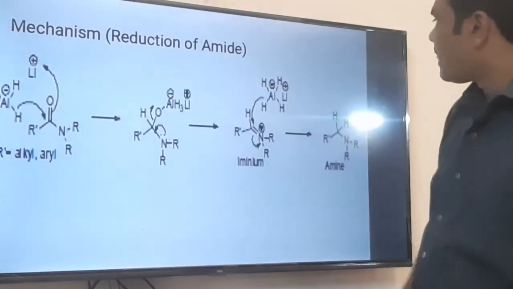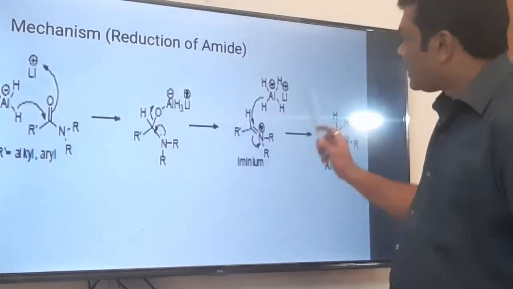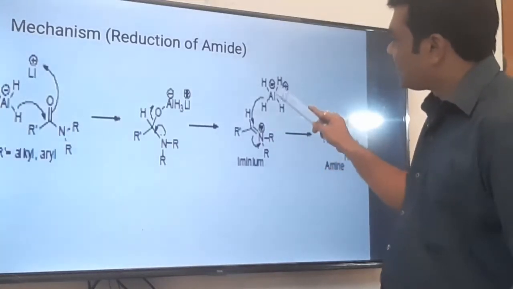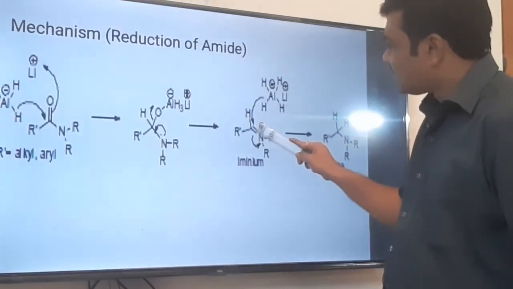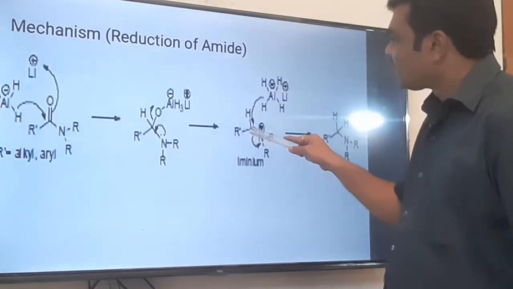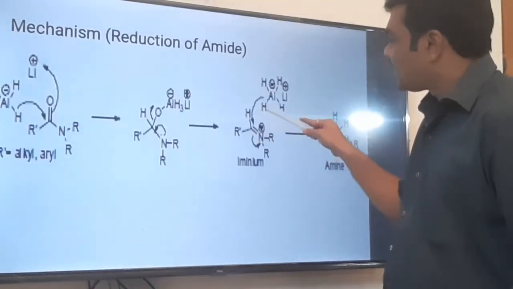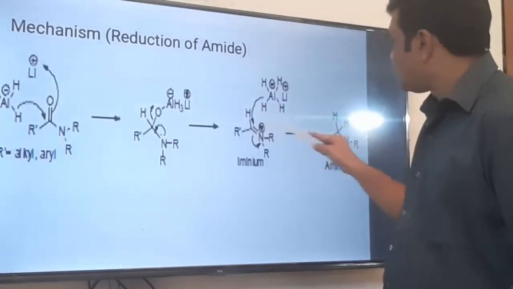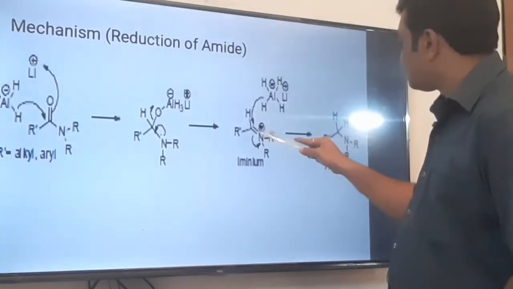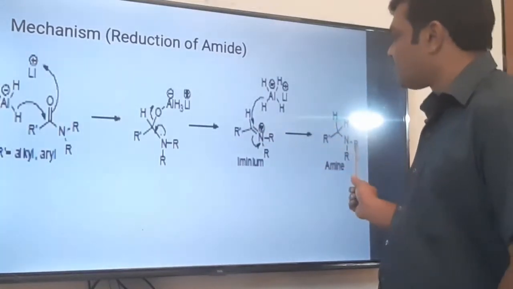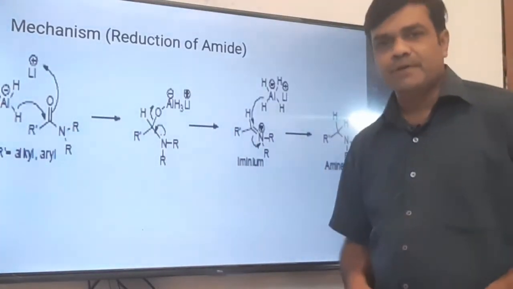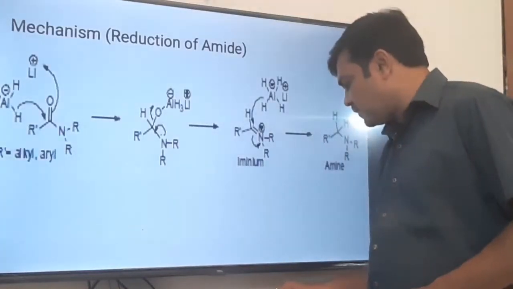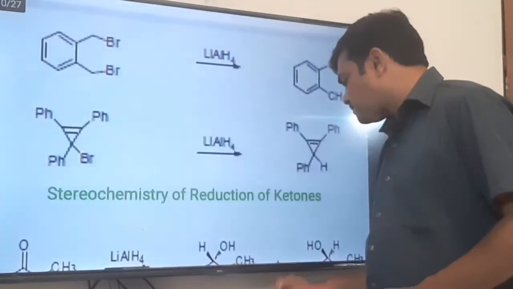Now that iminium ion undergoes further reduction, where lithium aluminum hydride further donates its hydride ion, and nitrogen gains its lone pair, which was earlier lost. The pi bond opens on the nitrogen, and nitrogen gains its lone pair. What is the charge on this carbon now? That is positive charge. Now hydride ion transfer takes place, and CH bond formation takes place. In this way we get the amine. In this way the amide is converted to amine via iminium ion formation. This is the role of lithium aluminum hydride for this reduction.